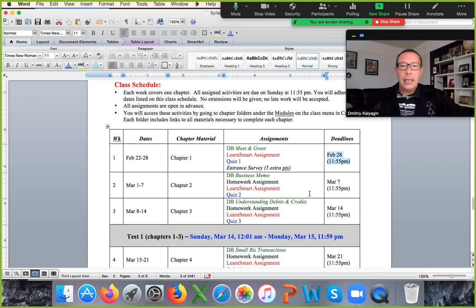And one thing you will notice about accounting is that it's not really math. The math is very easy. It's not that complicated, but it's cumulative. You cannot move to chapter 3 if you don't understand chapter 2. All material is built upon the previous material. It's very logical and beautiful, and it has to click. You have to understand what you're doing. Once it clicks, it's a skill that you will never unlearn. You will understand what's going on, and that's why accounting is called the language of business.